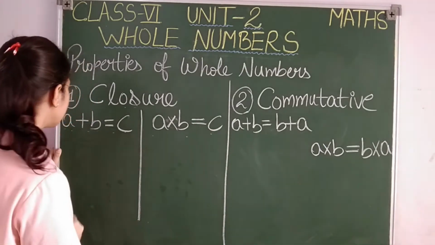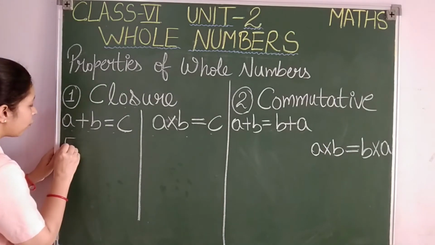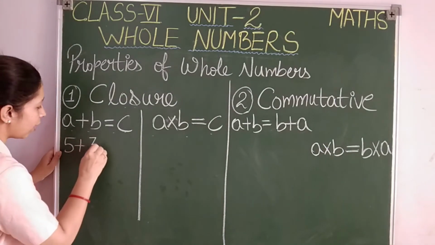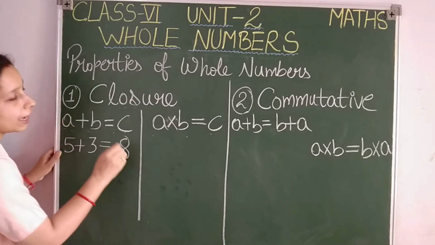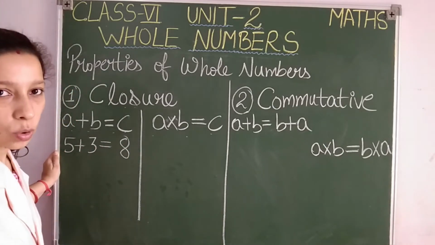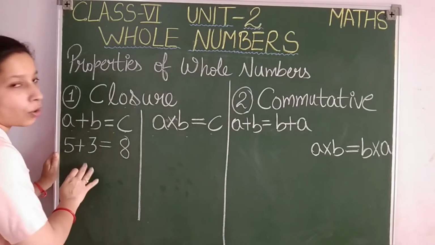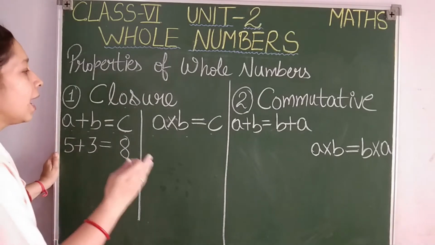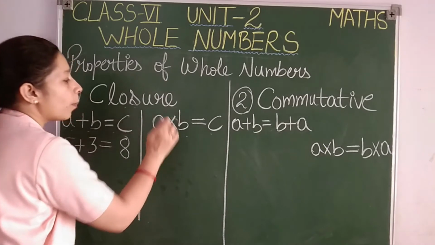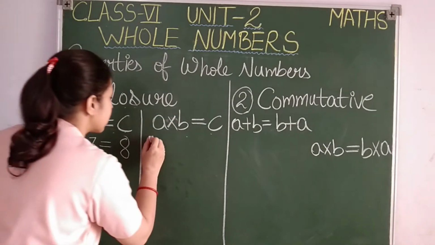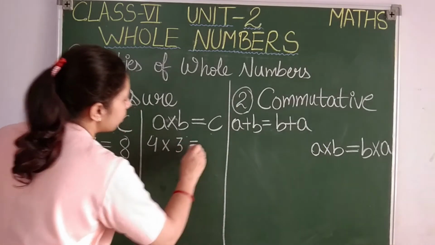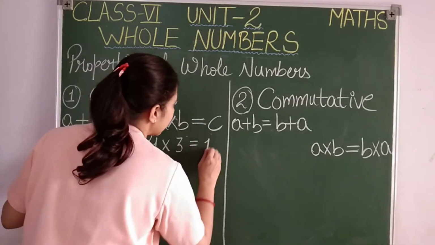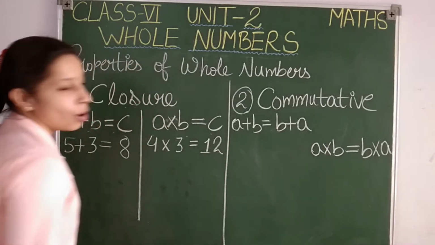Let us understand this with an example. Suppose 5 plus 3. 5 and 3 are whole numbers. So students, 5 plus 3 is 8. 8 is again a whole number. So this is the closure property which applies on addition of whole numbers. Let us see this closure property for multiplication also, students. 4 into 3. 4 and 3 both are whole numbers. When I multiply, the product I will get is 12. 12 again is a whole number.